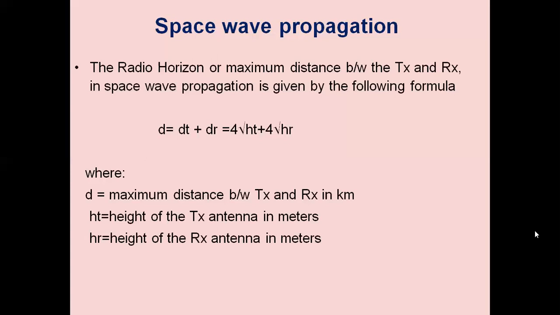So greater distance between antennas may be obtained by locating them on the top of mountains. If we increase the height of the transmitting antenna and receiving antenna, or if we locate these antennas on the top of the mountains, the heights of the transmitting and receiving antennas can be greatly increased. Thereby, we can transmit the signal up to a maximum distance.